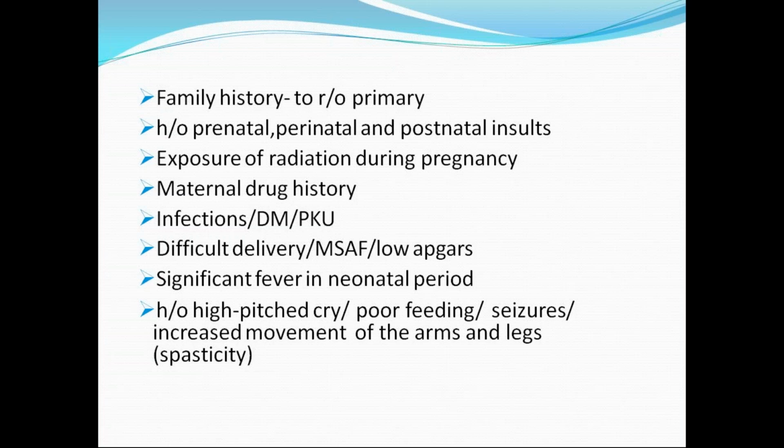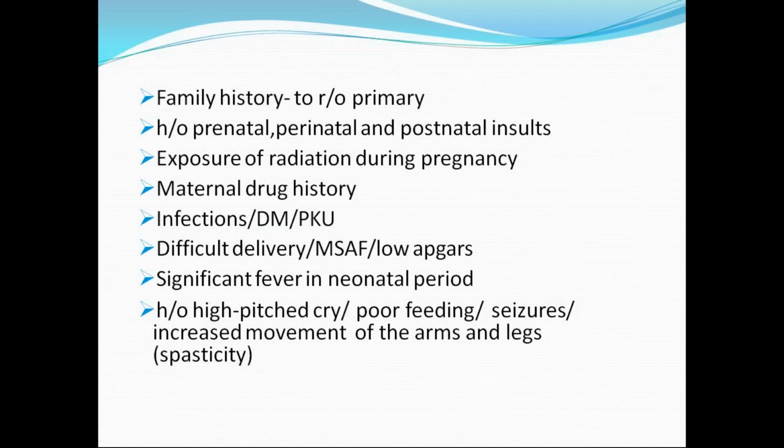And we already discussed one more entity, birth asphyxia. So one has to ask regarding the delivery, mode of delivery, how it happened, any difficulty during labor or meconium-stained amniotic fluid, and any low Apgar score found during that period. Any history of significant fever in the neonatal period, to rule out meningitis, encephalitis, and all those things.